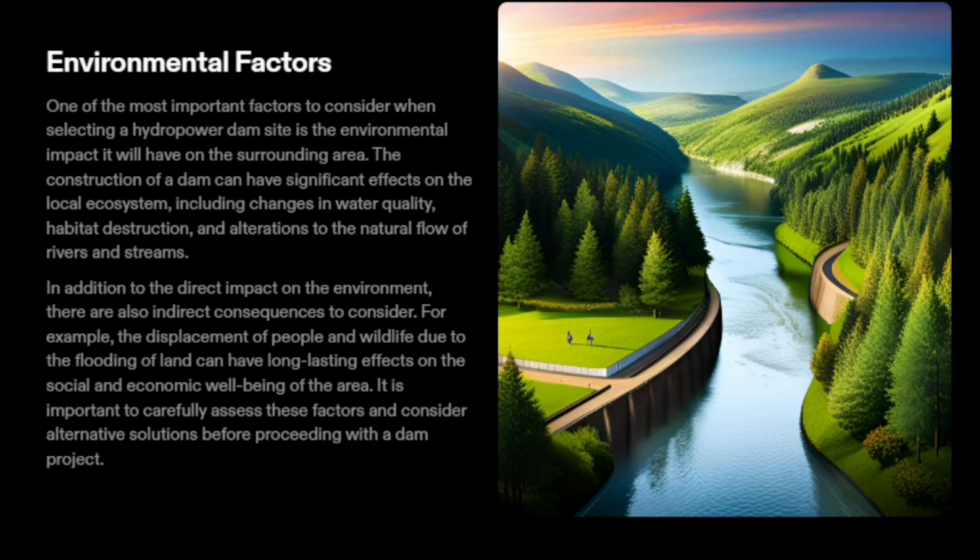Environmental factors. One of the most important factors to consider when selecting a hydropower dam site is the environmental impact it will have on the surrounding area. The construction of a dam can have significant effects on the local ecosystem, including changes in water quality, habitat destruction, and alterations to the natural flow of rivers and streams. In addition to the direct impact on the environment, there are also indirect consequences to consider. For example, the displacement of people and wildlife due to the flooding of land can have long-lasting effects on the social and economic well-being of the area. It is important to carefully assess these factors and consider alternative solutions before proceeding with a dam project.